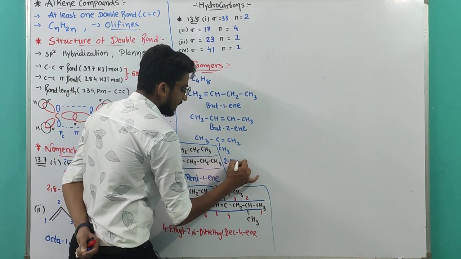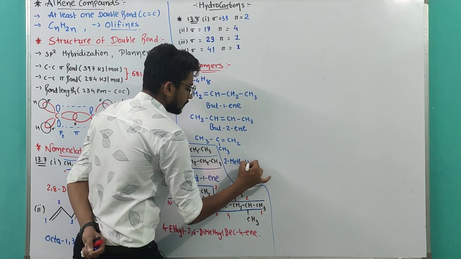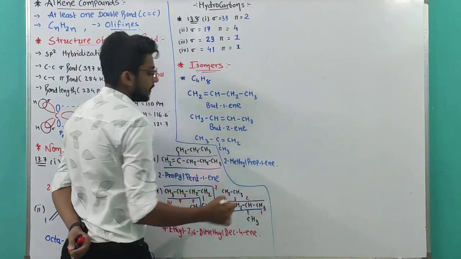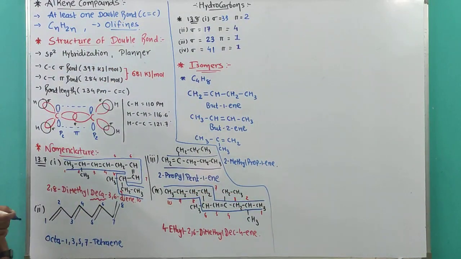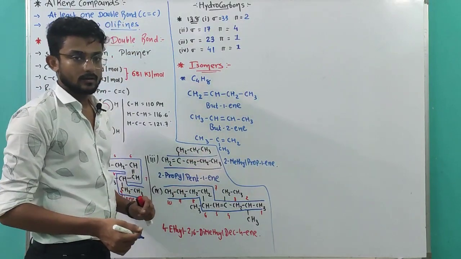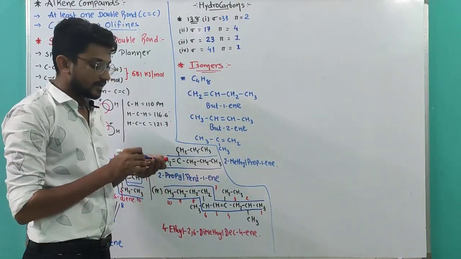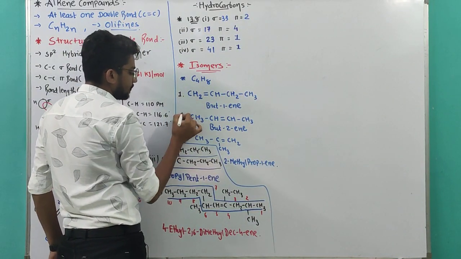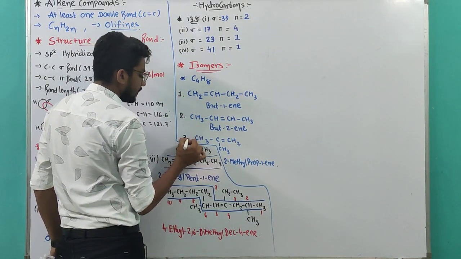So 2-methylprop-1-ene will be the name. Okay, those were open chain compounds. This is the first isomer, second isomer, and the third isomer.